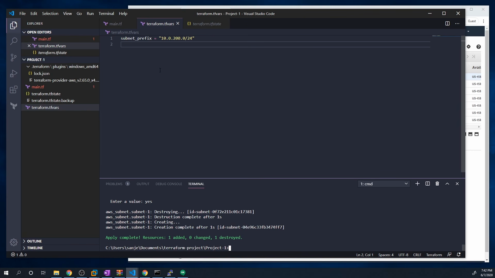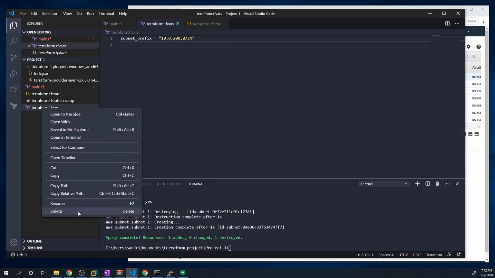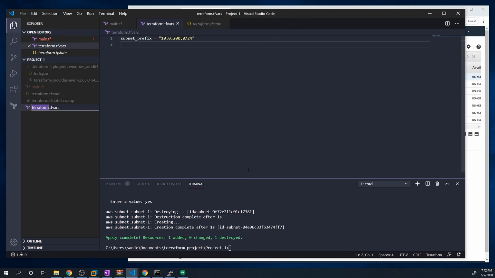Now, the next thing I want to cover is, first of all, let's say that we didn't want to use a file called terraform.tfvars. Let's say we wanted to call it something else. Or let's say we had multiple files for multiple variables, which is very common, especially when your Terraform config starts to grow. You don't want to store everything in just one file. Well, we can tell Terraform to actually look for a specific file name. So if I rename this, actually, before I do that, I'm going to do a Terraform destroy.